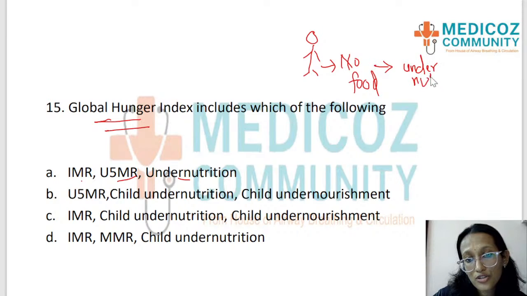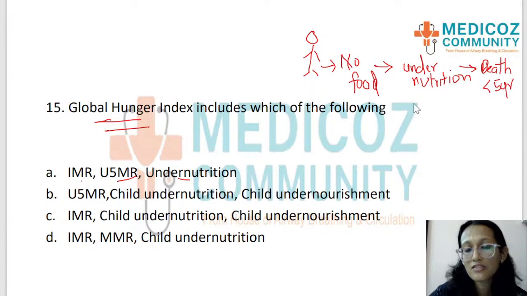And finally, the child is going to face death before the age of 5 years. Because of severe undernutrition, the child is going to die before the age of 5 years. Just remember this as a story.